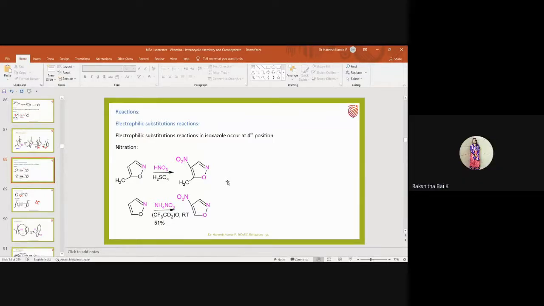Yes, sir. H2SO4 is one source. Another source is sulfur trioxide. Sulfur trioxide is a gas.